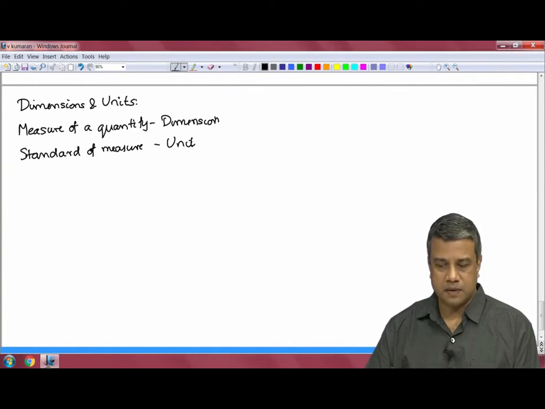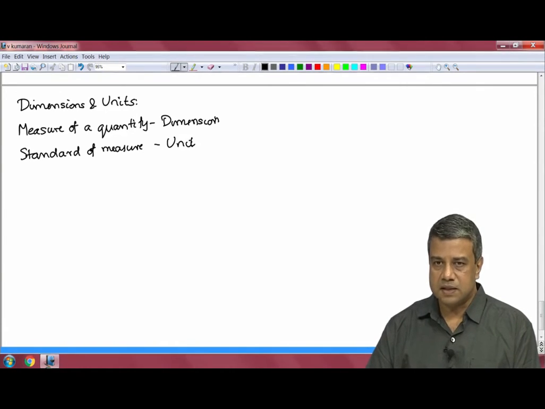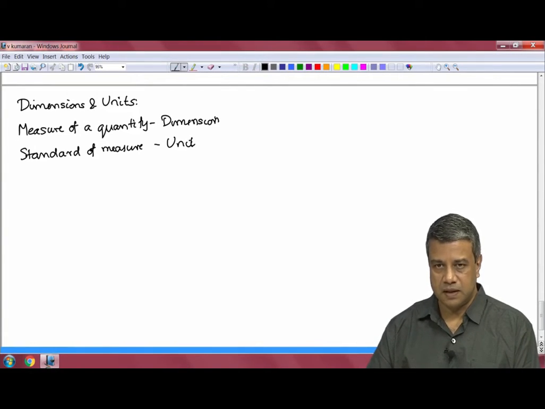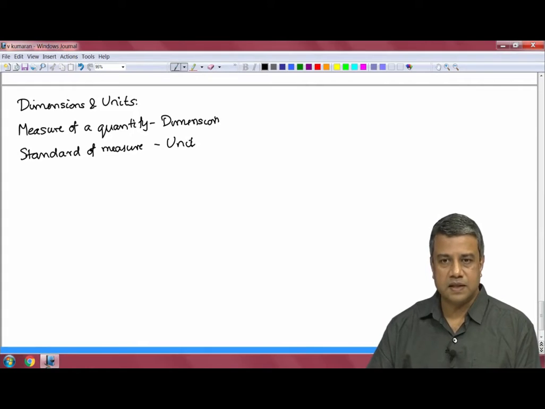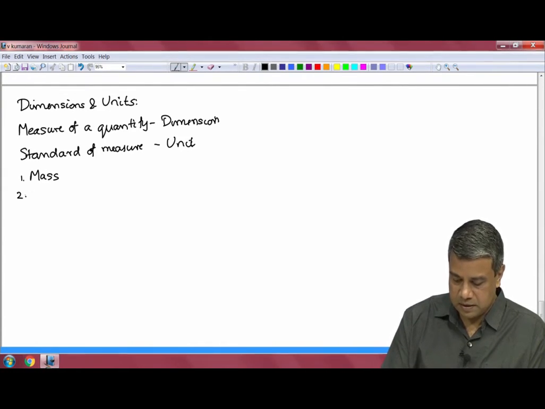The fundamental principle that we use in dimensional analysis is that there are only 6 fundamental dimensions. That is, all quantities can be expressed in terms of only 6 fundamental dimensions. There are a large number of quantities that we encounter in everyday life: the area, the volume, the speed, the temperature, the heating, cooling, and so on. But all of these can be expressed in terms of 6 fundamental dimensions, and I will list out what they are. One is mass, a fundamental dimension, length,